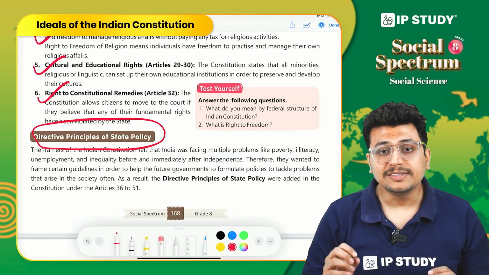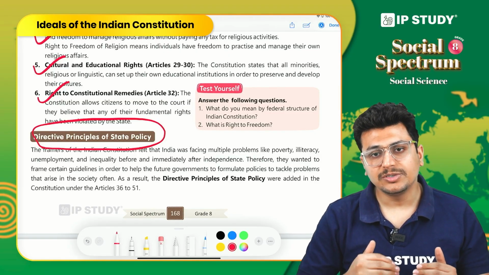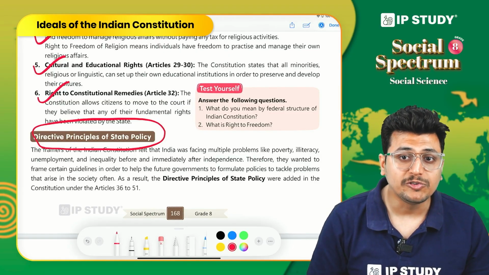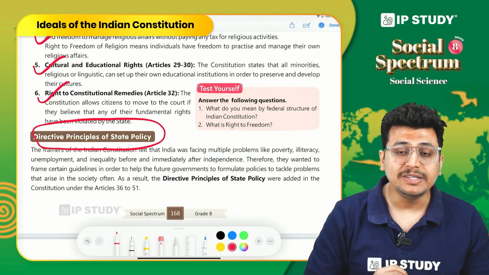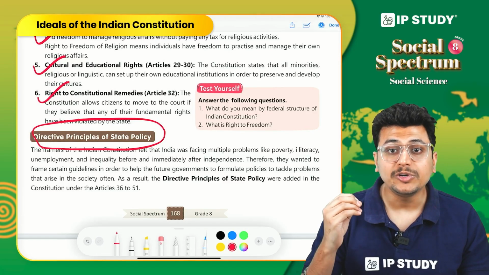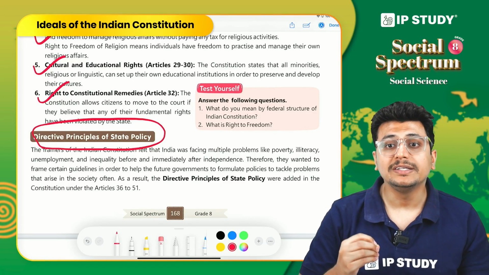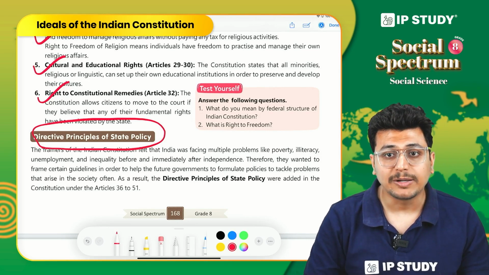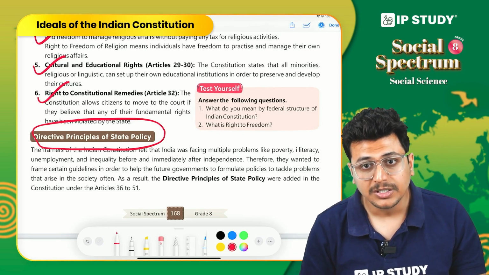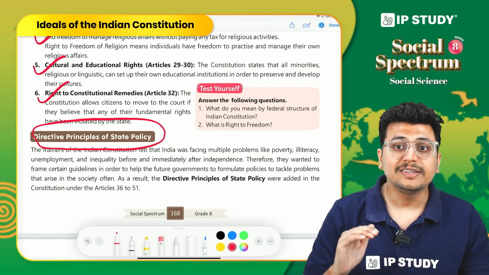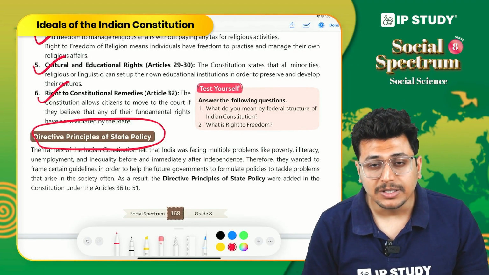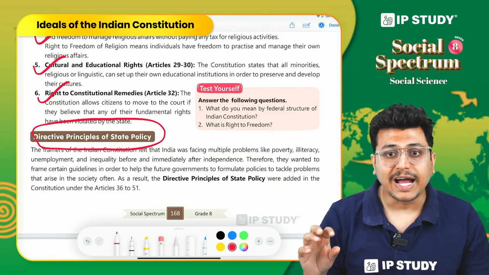These are basic guidelines. It is not compulsory that you follow them, but they are the things you have to keep in mind when you are making new policies and new programs for the welfare of people, right?